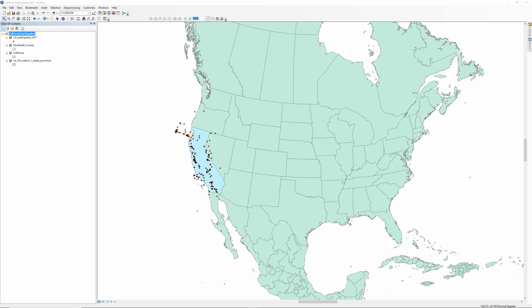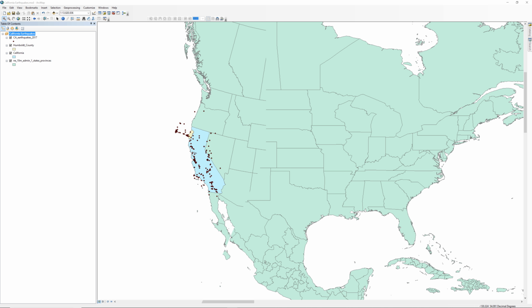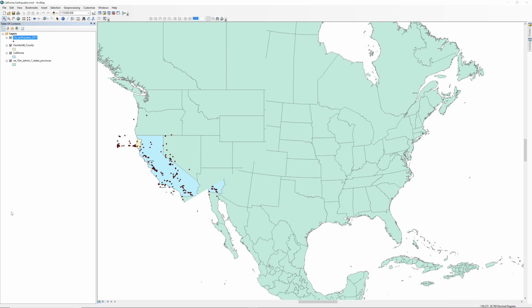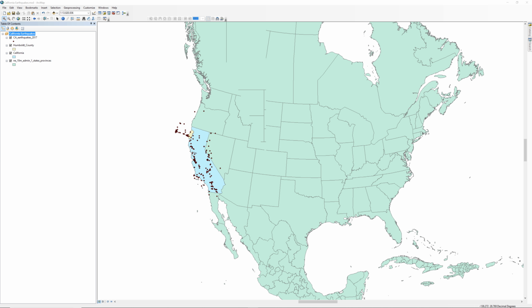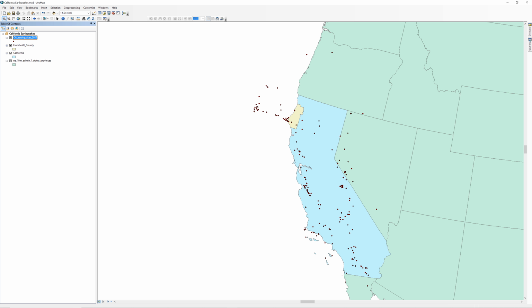You should notice an immediate change to the size and shape of the United States. The Lambert Conformal Conic projection works well to make the US appear closer to the way it does on Earth. Zoom back to your earthquake layer and save your map document before moving on to the next step. In the next video, you will learn how to represent earthquake magnitude using graduated symbols.